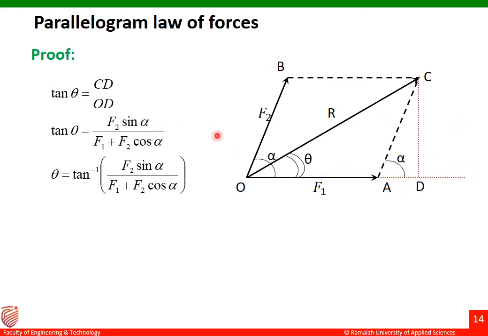OD is taken as OA plus AD, where OA is F1 and AD is F2 cos alpha. So we can simplify and get theta as tan inverse of F2 sin alpha divided by F1 plus F2 cos alpha. This is the direction of the resultant force.